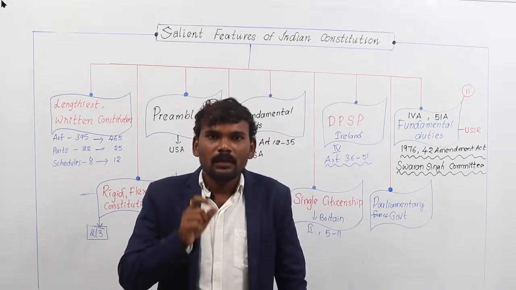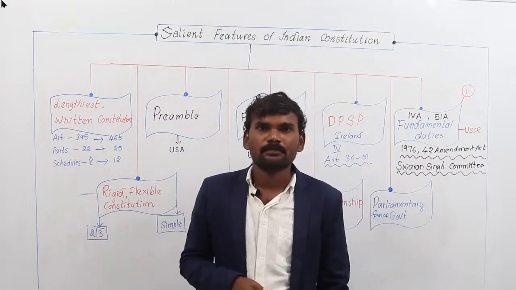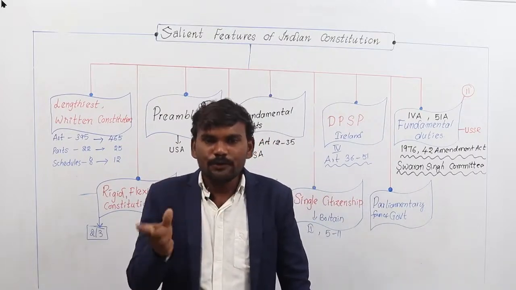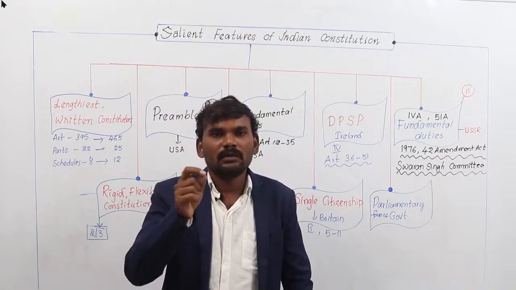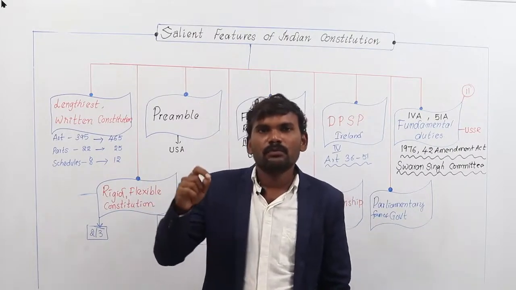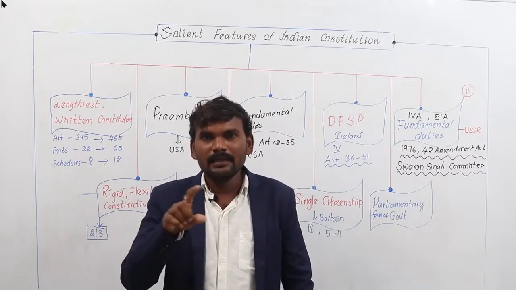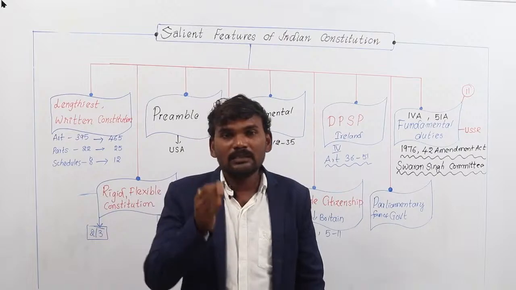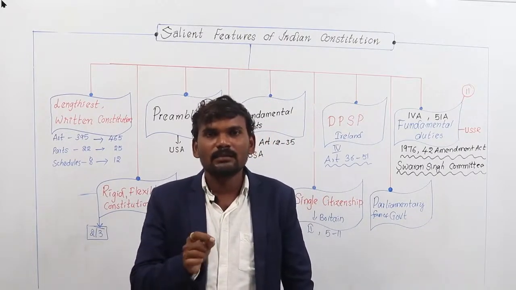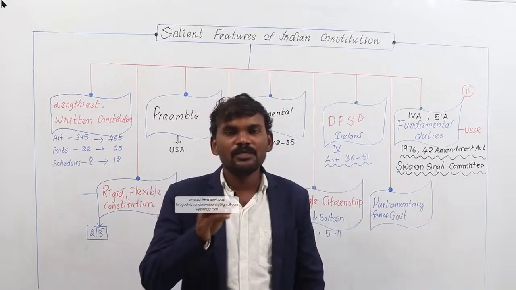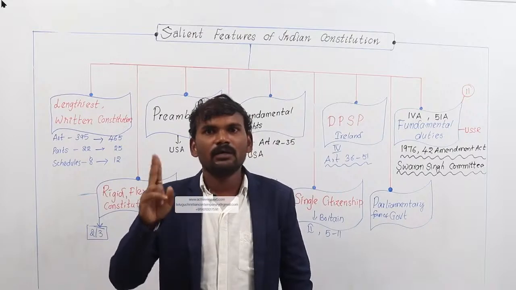In India, both the legislature and executive are interdependent. They control each other. If the legislature oversteps its limit, then the executive controls it. If the executive crosses its limits, then the legislature controls it. They are interlinked and interdependent. If the legislature and executive are interlinked and interdependent, then such a government is known as the parliamentary form of government. In the parliamentary form of government, there are 2 heads: head of the state and head of the government.